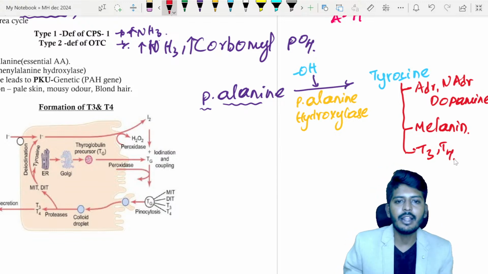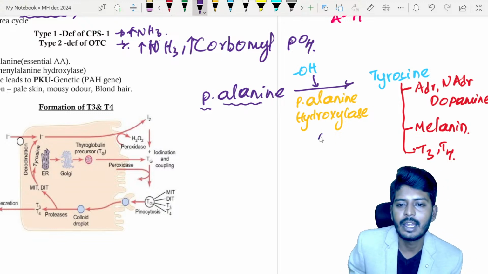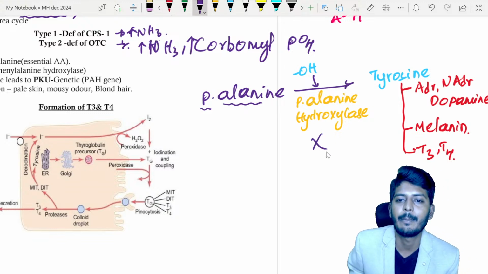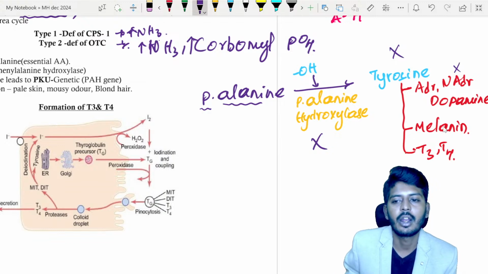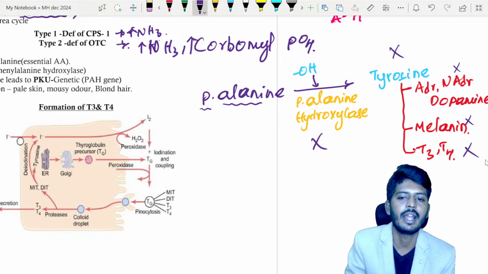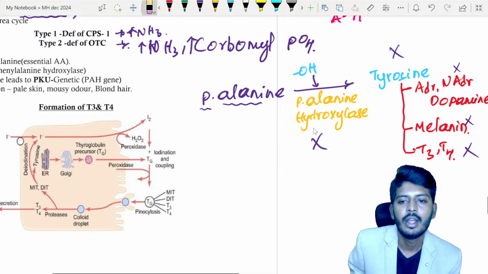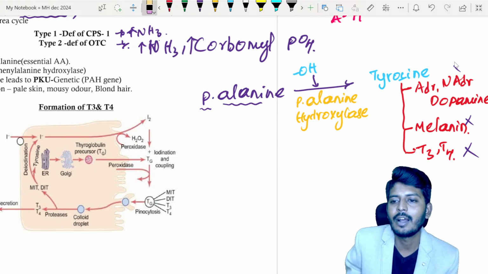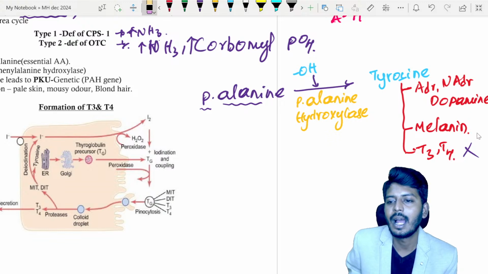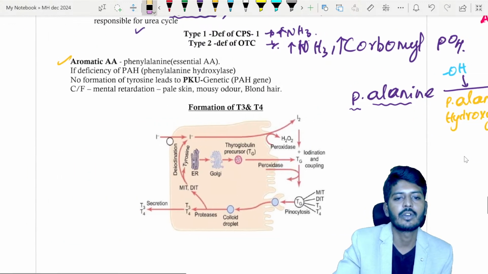Okay, so if there is a deficiency of phenylalanine hydroxylase, no tyrosine, no adrenaline, noradrenaline, no melanin, no T3 and T4. So that is what will happen due to lack of which enzyme? Phenylalanine hydroxylase. Phenylalanine hydroxylase defect.